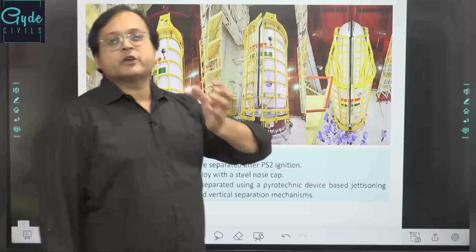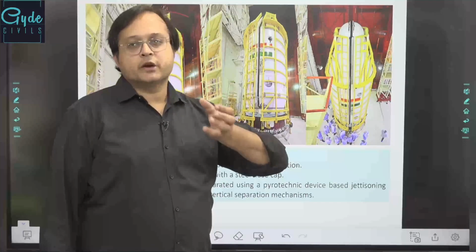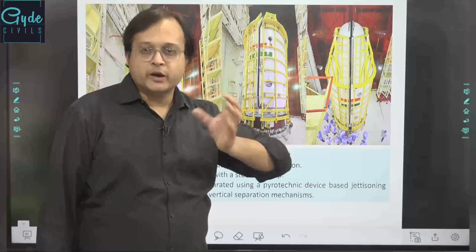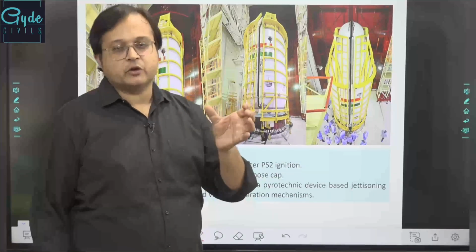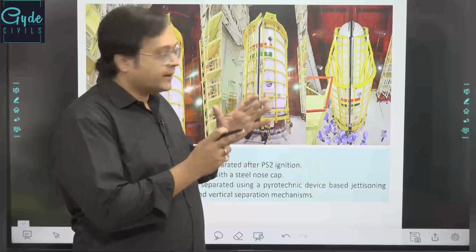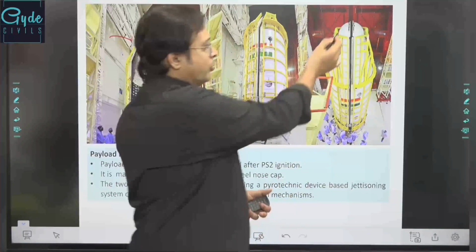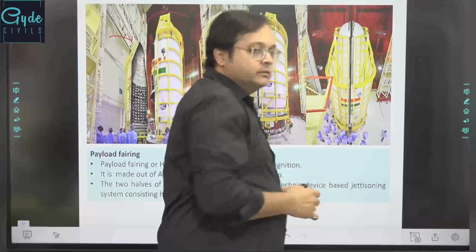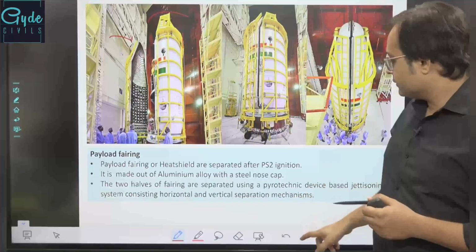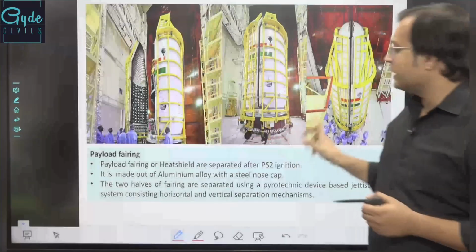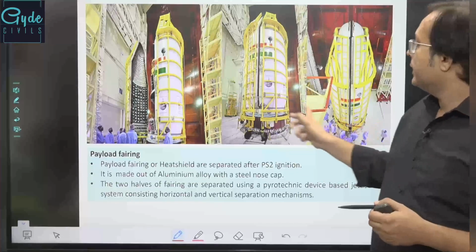After the second stage of the engine turns off, that is the liquid engine, or the Vikas engine turns off, and it gets separated. At the same point, the payload fairing also gets separated. It opens up and gets separated over here. So this is also one of the important aspects of PSLV, right?